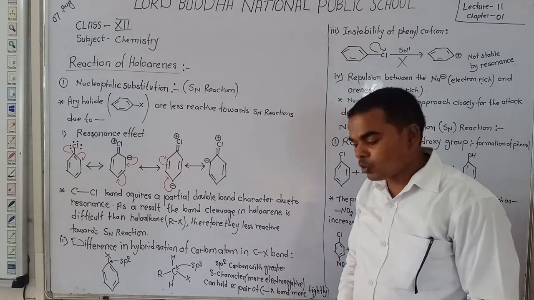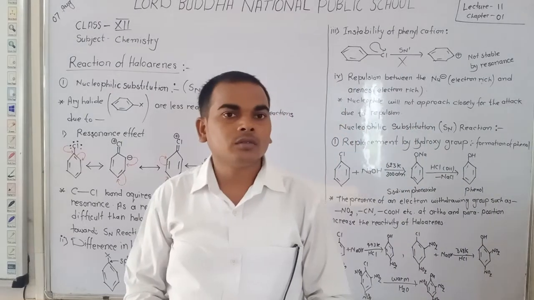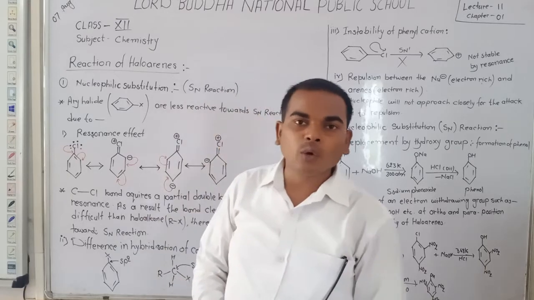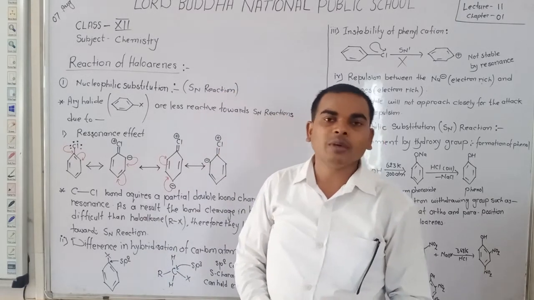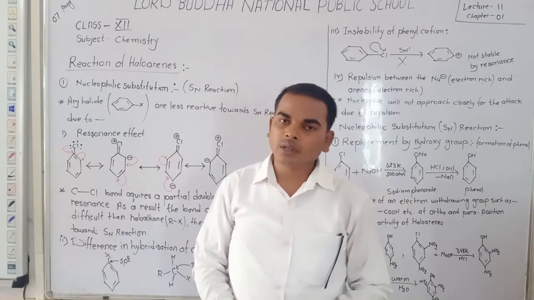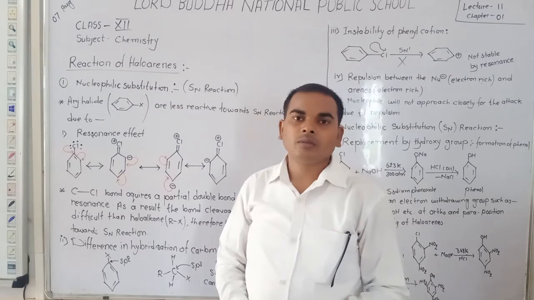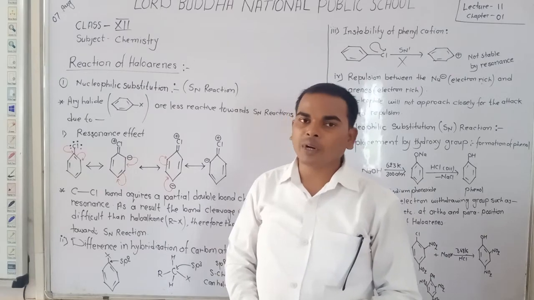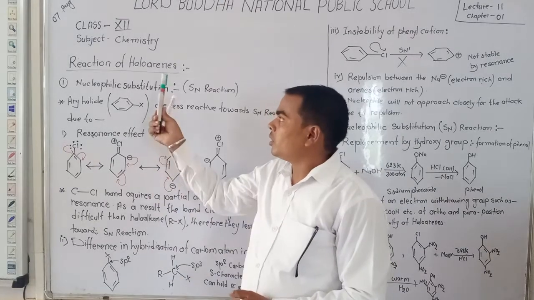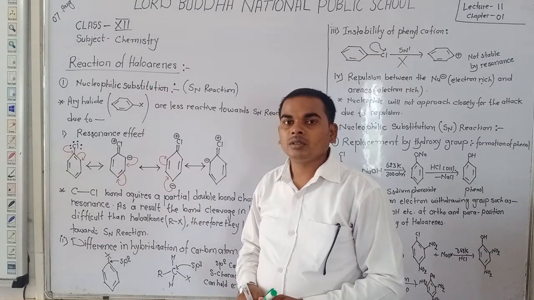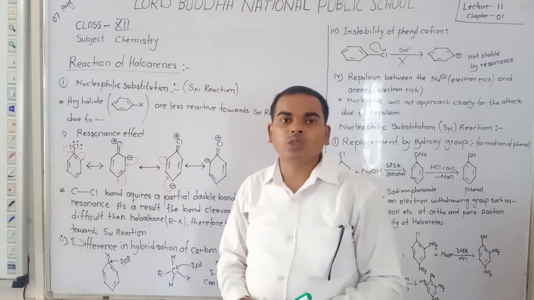Okay, dear student, like haloalkanes, you know that in haloalkanes SN reaction is possible. SN means nucleophilic substitution. The reaction is possible for haloalkanes or alkyl halides. But let us remember that for haloarenes, nucleophilic substitution reaction is not possible.